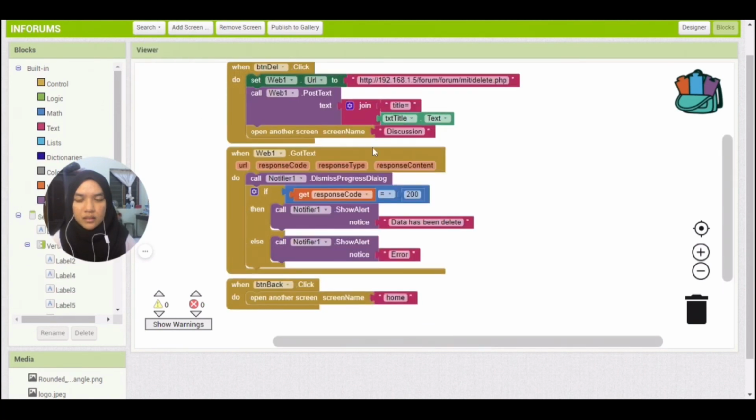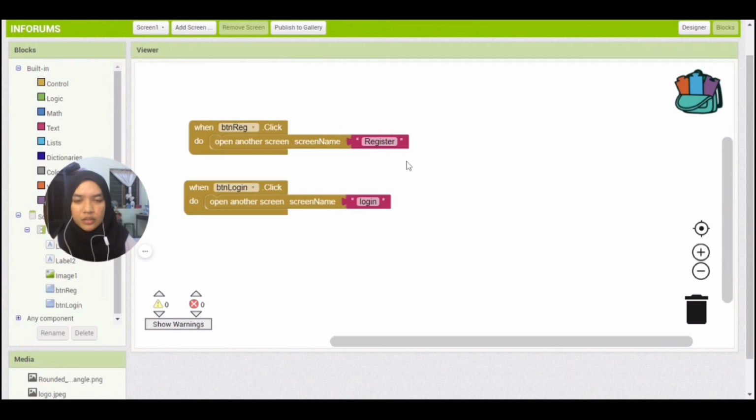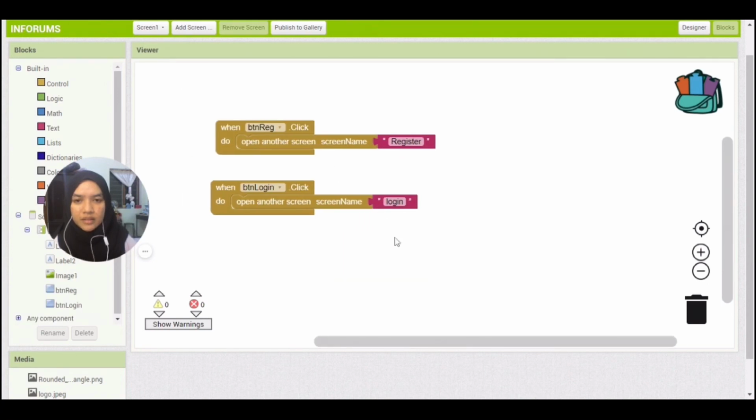Next, when you need to delete a topic, the source file is delete.php, and we only use the title of the topic. And lastly, when you click the logout button, it will go to screen 1 and it's done.